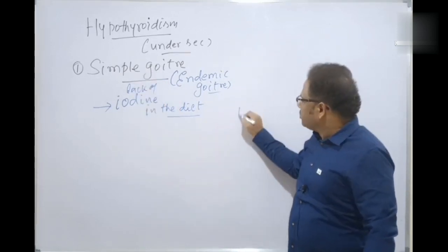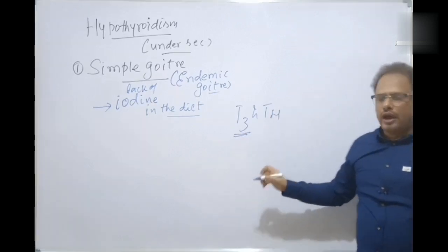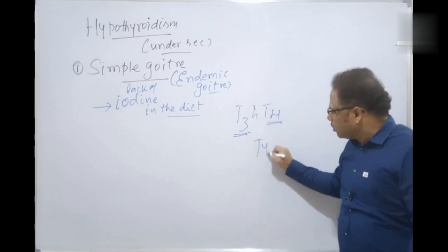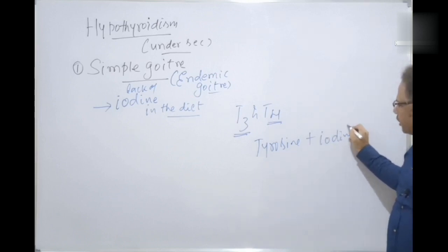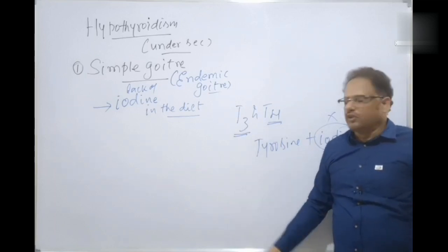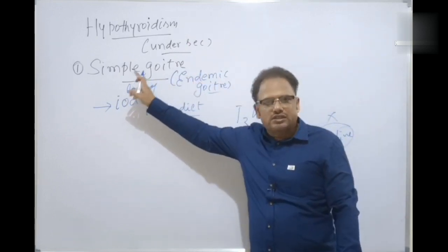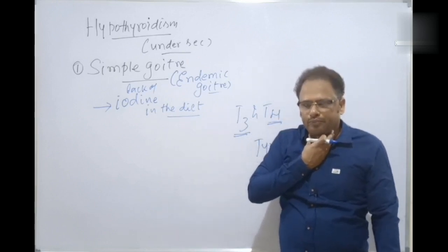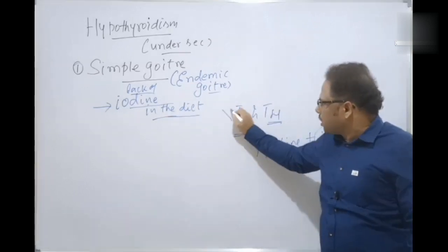As you know, the T3 and T4 hormones, triiodothyronine and tetraiodothyronine, are called iodothyronines. What is required here? Tyrosine, an amino acid, plus iodine is also required. If iodine is not there, these hormones can't be produced. If these hormones cannot be produced, what happens? There is a manifestation called the simple goiter. Where is the gland present? In this region, because of the lack of iodine in the diet, these hormones are not produced.